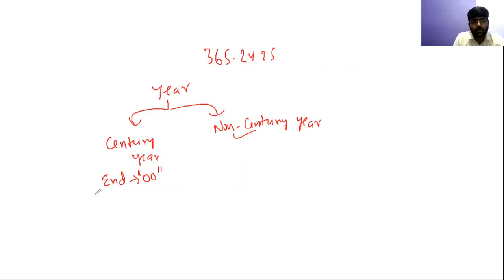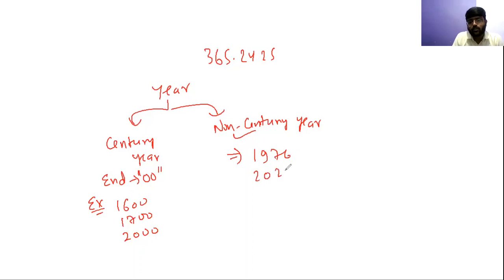So take an example. Examples of century years can be like 1600, it can be like 1700, it can be like 2000. So all these years are ending in double zero, and that's why they are known as century years. Non-century years can be like 1976, it can be like 2020, it can be like 2016, and so on. So these kinds of years are known as non-century years. Okay, so the idea about the century and non-century is clear.